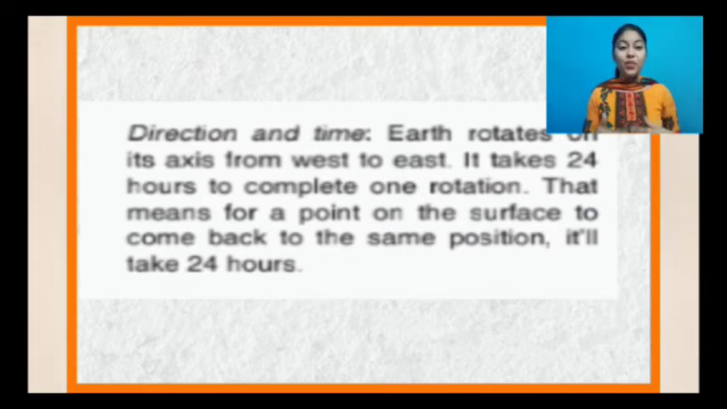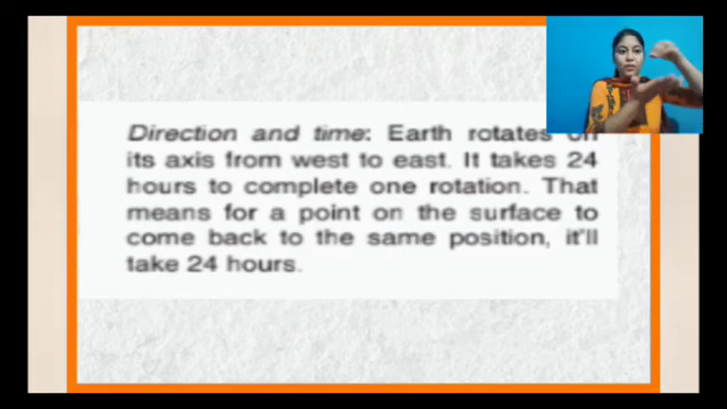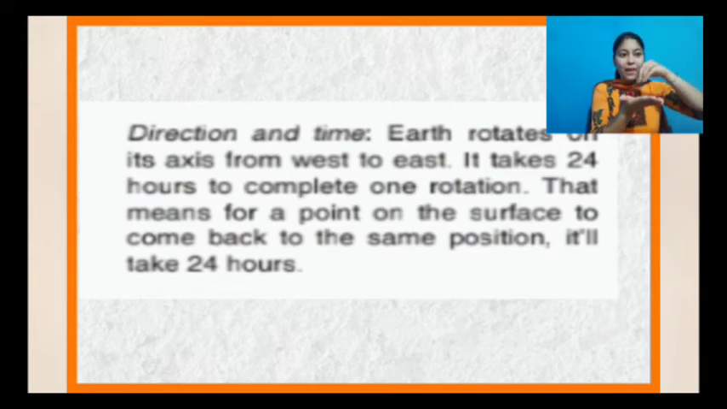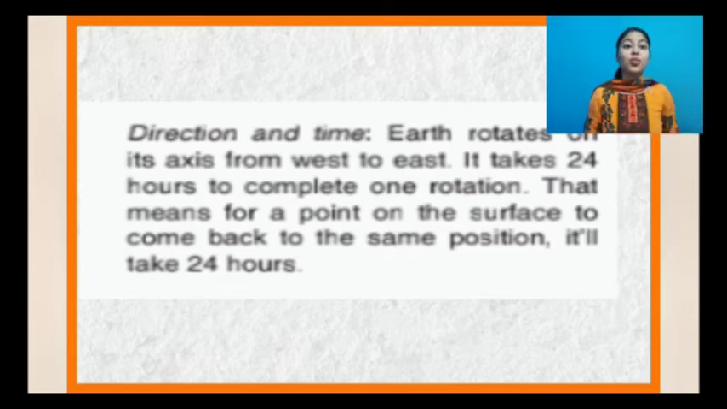So to complete one rotation, how much time is taken by earth? 24 hours. That means for a point on the surface to come back to the same position, it takes 24 hours. Okay, so from here if started, so when it will come back at the same point, how much time is needed? 24 hours. Okay.